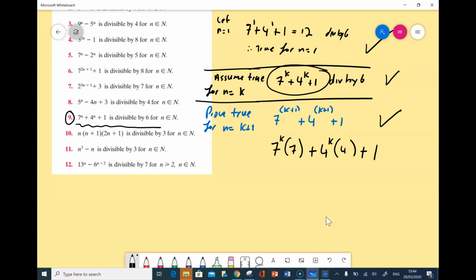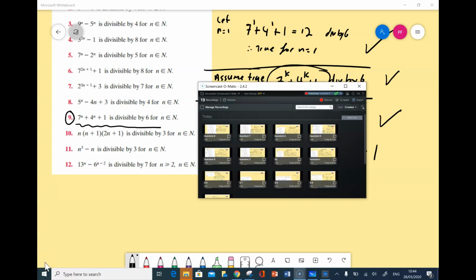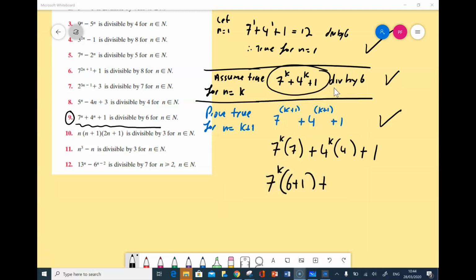So I've got my 7 to the power of k. My 7 is easy to turn into something divisible by 6. I can just express that as 6 plus 1. Now, my 4 to the power of k, I'm not going to be so much able to make it divisible by 6, but I can see in what I'm trying to prove, I'll get my 7 to the power of k when I multiply that in there.